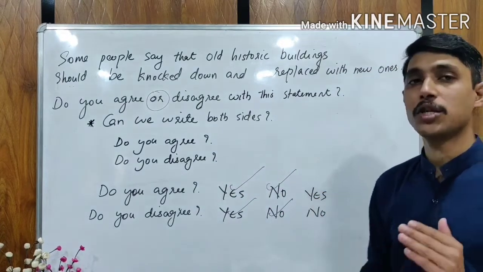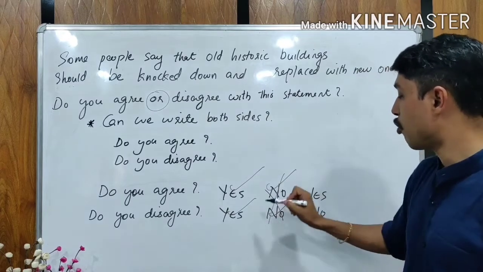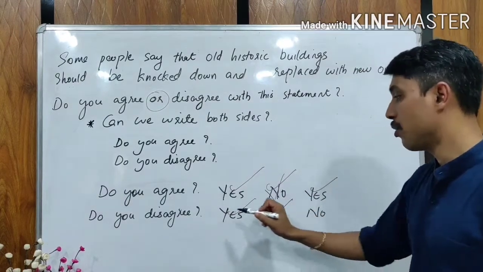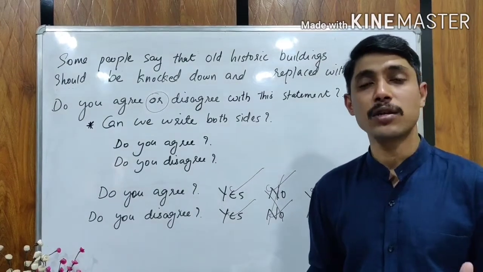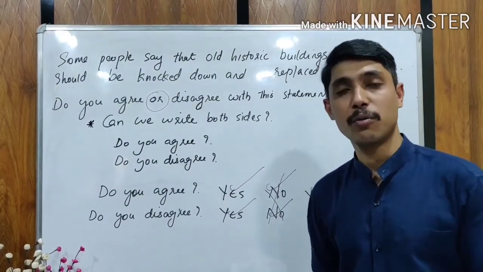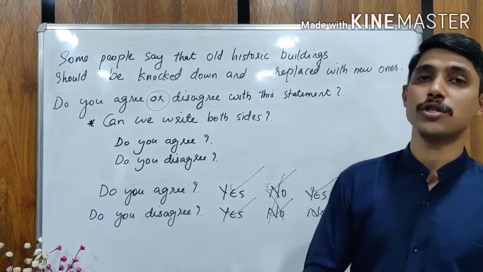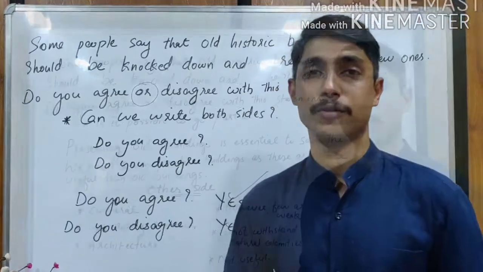No. That means you are not taking a stand, and that's not possible here either. The third option: do you agree? Yes, I agree with it. Do you disagree? No, I do not disagree with it. I do not disagree means I agree with it. I agree with it means I do not disagree with it. So dear friends, for agree-disagree questions, you have only one option: either agree with it or disagree with it.